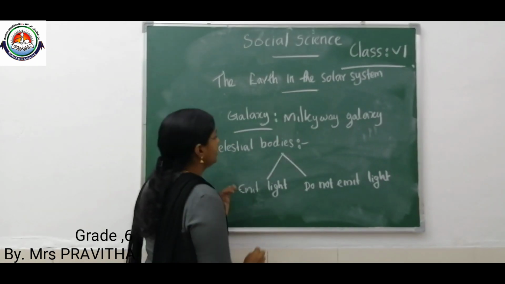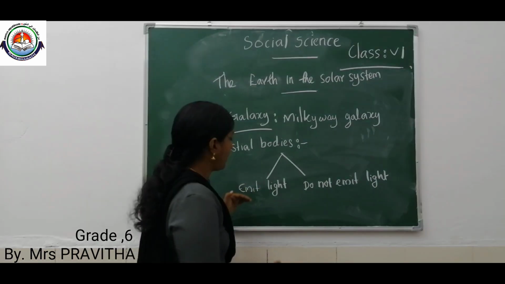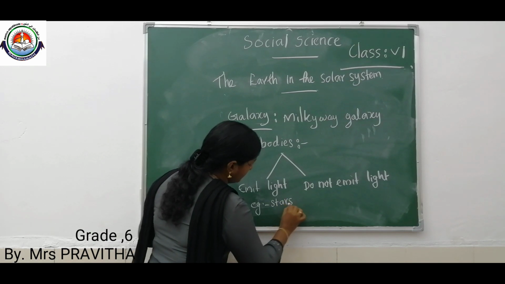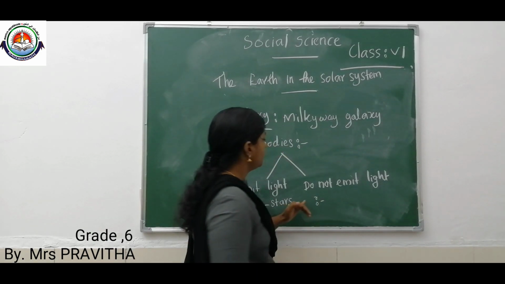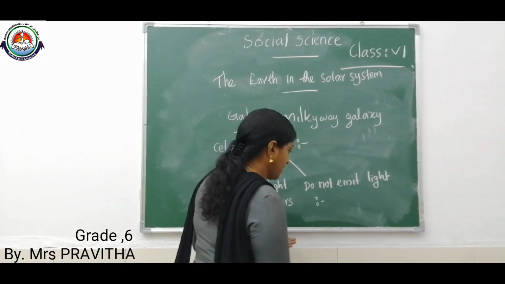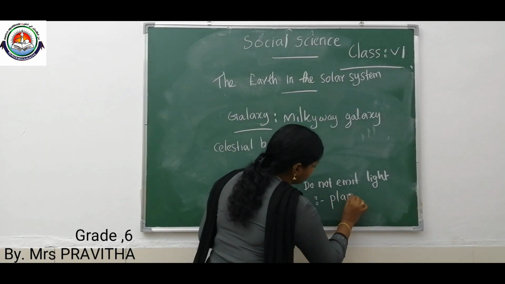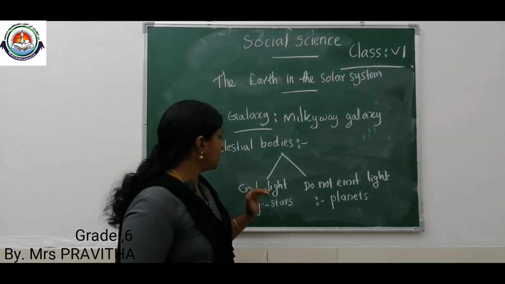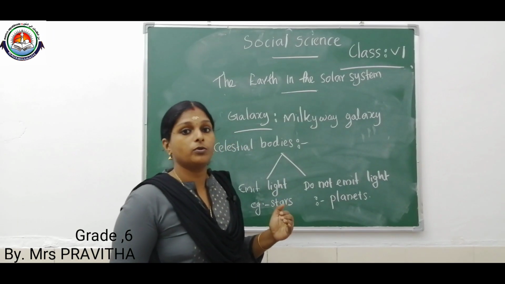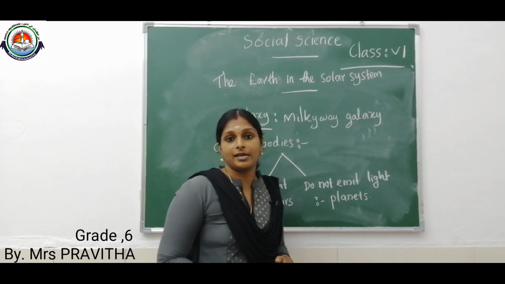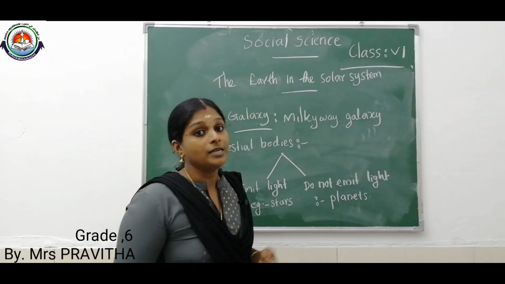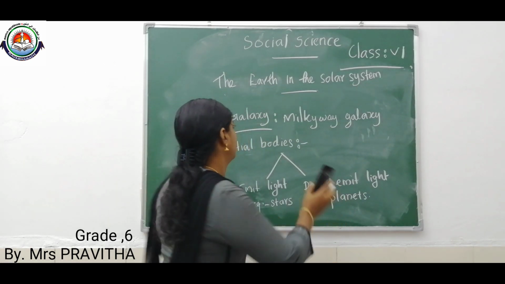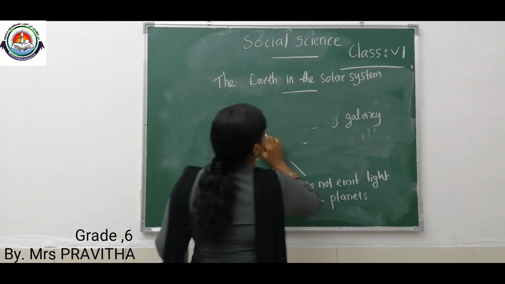For example, celestial bodies which emit light, for example, stars. Celestial bodies which do not emit light, example, planets. So children, some celestial bodies emit light, some do not emit light. I think you got an idea about celestial bodies. Next we will discuss stars.